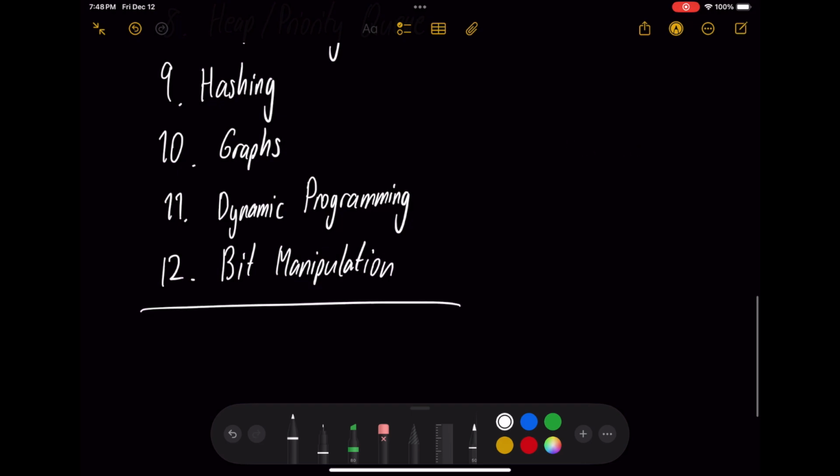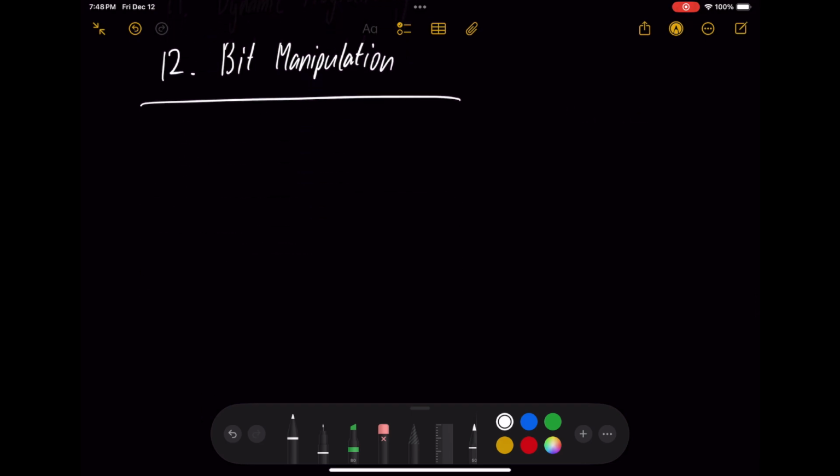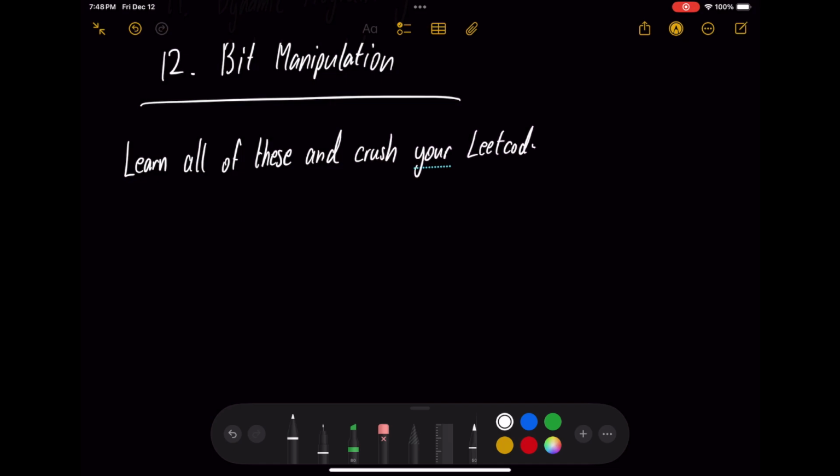All right, so that's pretty much it, right? That's all data structures and analysis is. Now, let's just learn all of these and crush your interviews and your Leetcode questions, all of them.